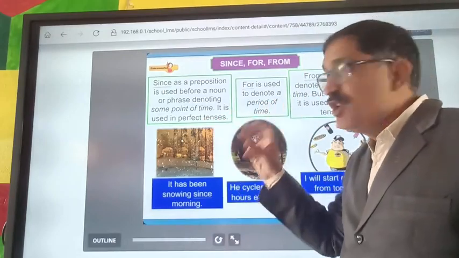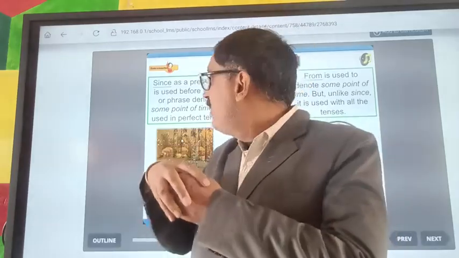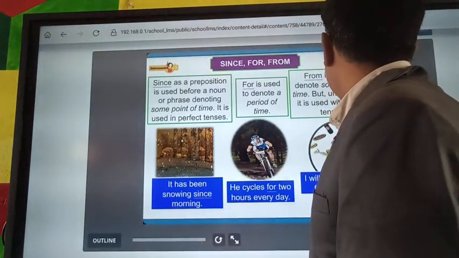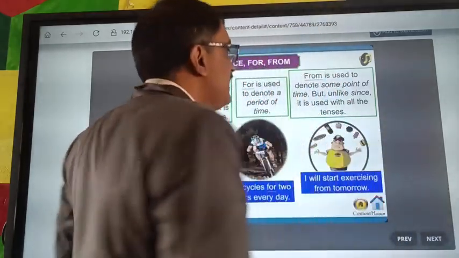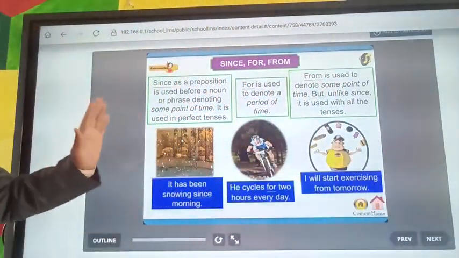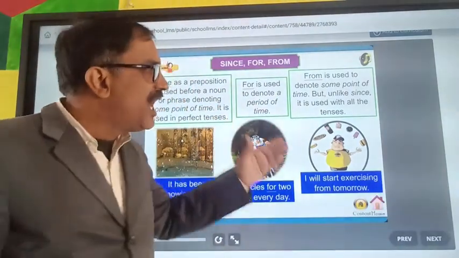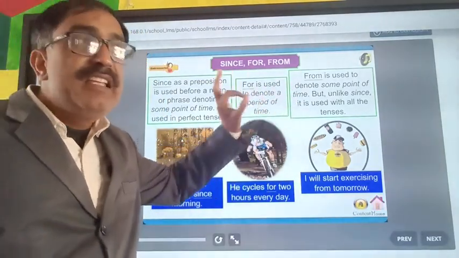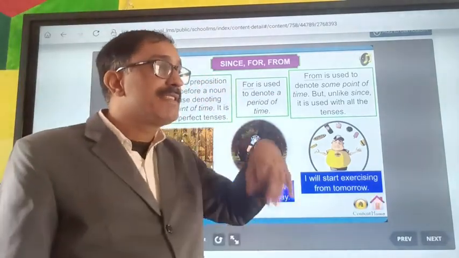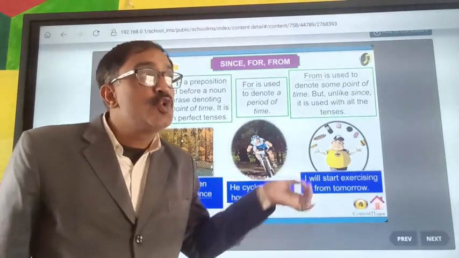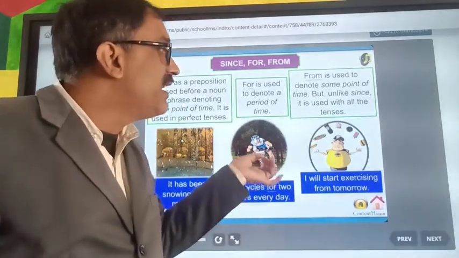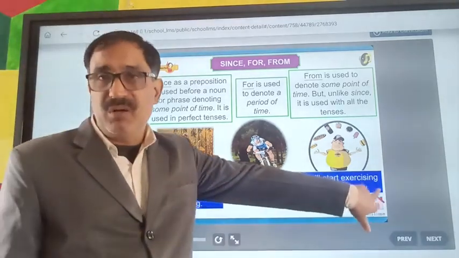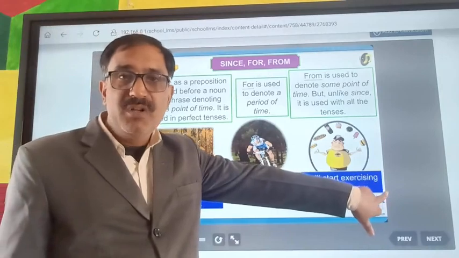Since is used to denote a fixed time, that is known as a point of time. From is used to denote some point of time, but unlike since, it is used with all kinds of tenses. I will start exercising from tomorrow.